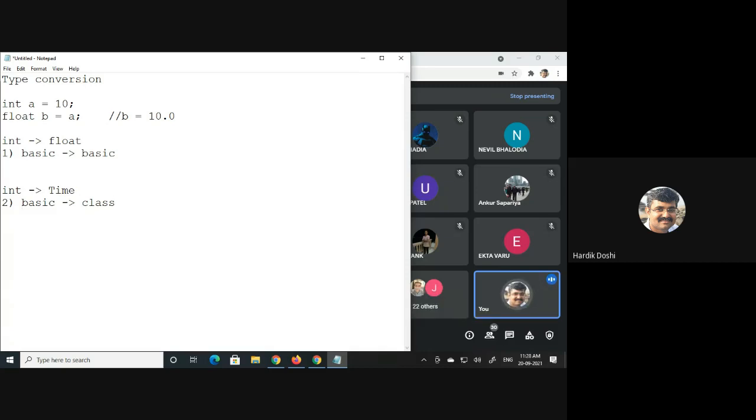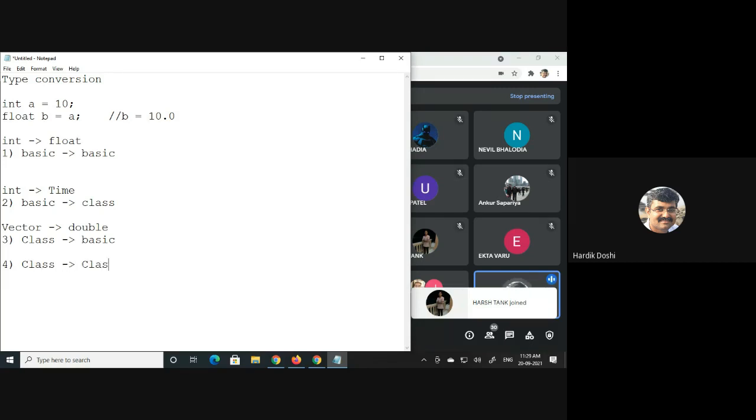Similarly, I want to do conversion from vector class to double type. So can I say this is my third type of conversion, from class to basic type? And what is left out? Class to class. The fourth type is what we say to be class to class conversion. This is what we want to learn.